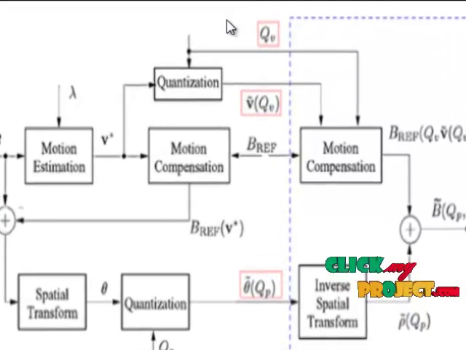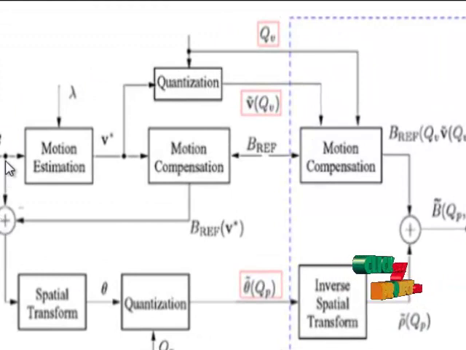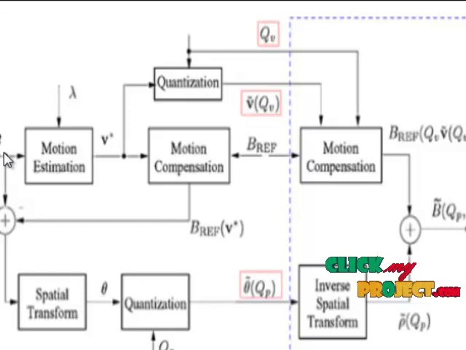In the first step, this is the flow of the process. First we load our input video into the encoder, then we estimate the motion with the help of motion vectors, CMVs, candidate motion vectors. Then we go for the motion compensation.